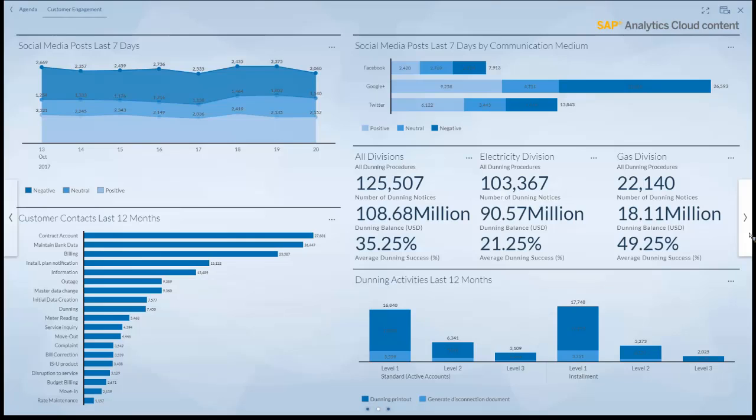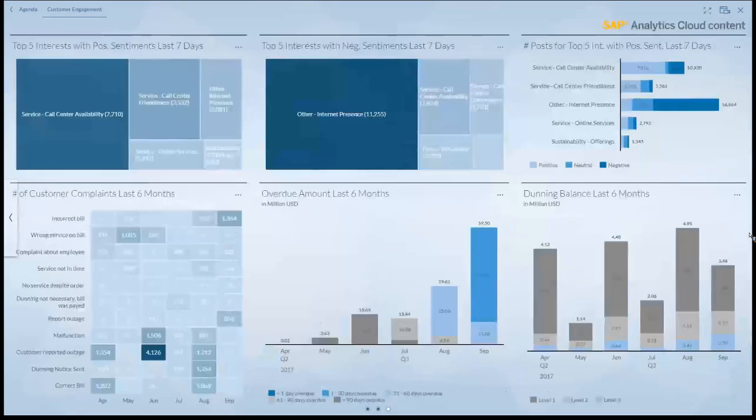Then we have dunning information in here. So on a top KPI level here, and again what happened during the last month. On the detail side, we dig even deeper into that kind of information. So, for example, what were the top 5 interests or negative sentiment in the last days, and the positive ones, obviously. So all around those contacts here.